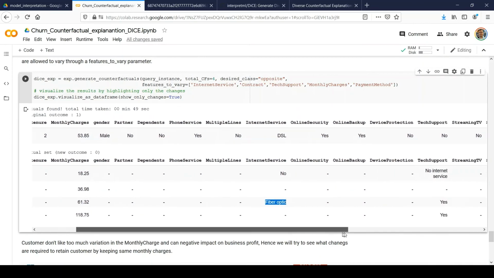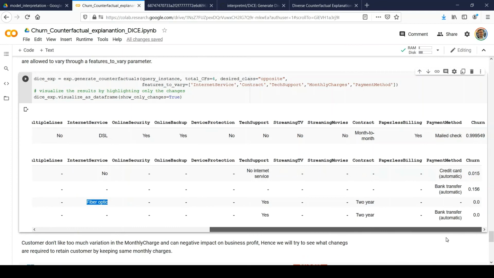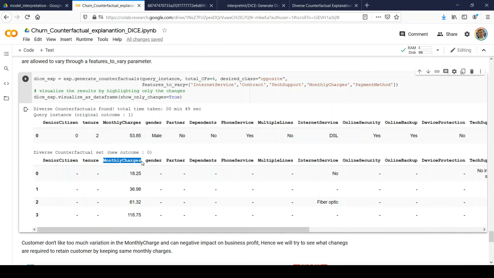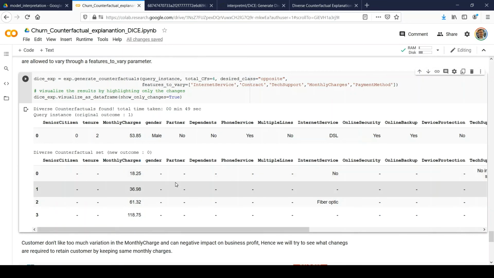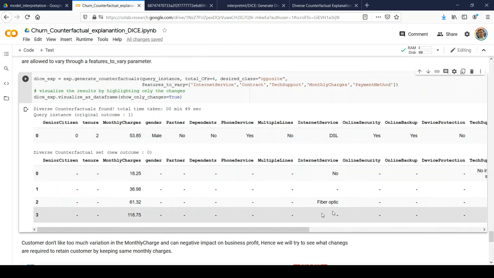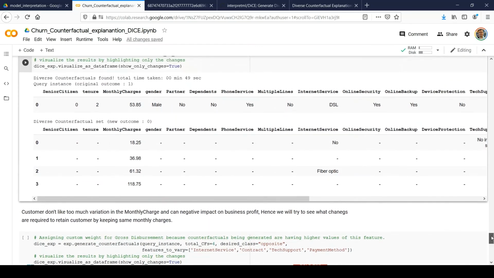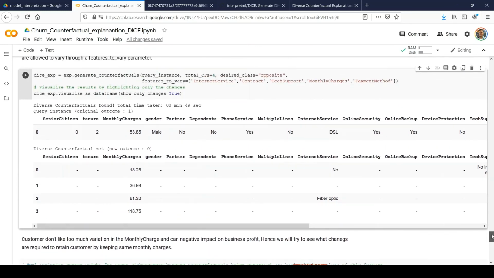But again, I'm not happy with the explanation because I don't want to modify my monthly charges. I would like to keep my monthly charges as they are, because as a customer, I don't want to increase my monthly expenses, right? So that's what I will do next, and try to see what alternative counterfactual explanations it gives.